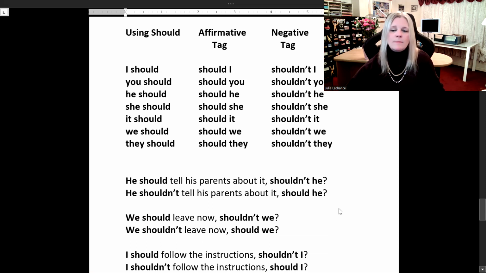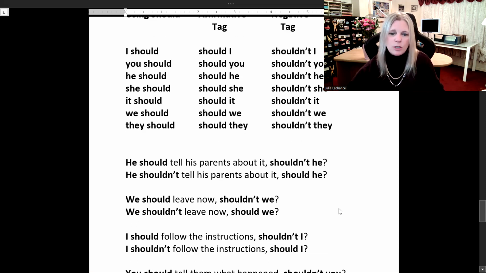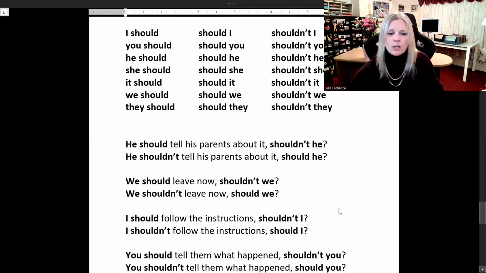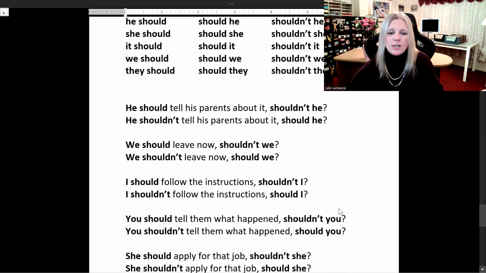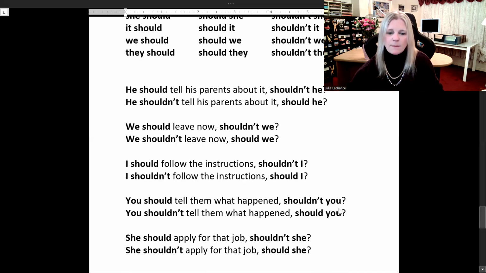Okay, so here's some sample sentences with should. He should tell his parents about it, shouldn't he? He shouldn't tell his parents about it, should he? We should leave now, shouldn't we? We shouldn't leave now, should we? I should follow the instructions, shouldn't I? I shouldn't follow the instructions, should I?